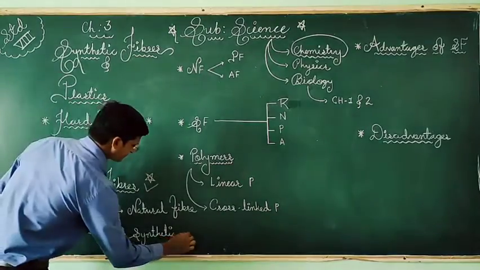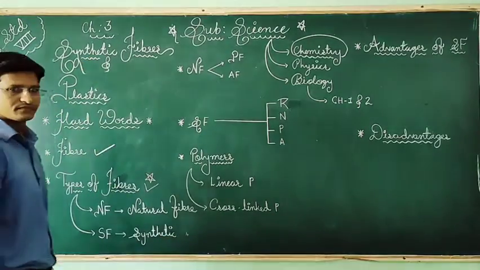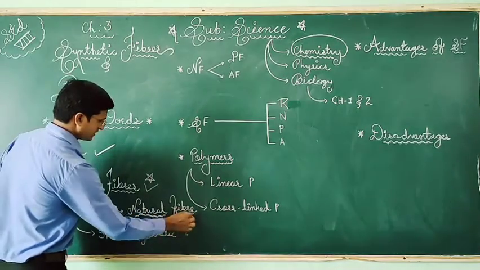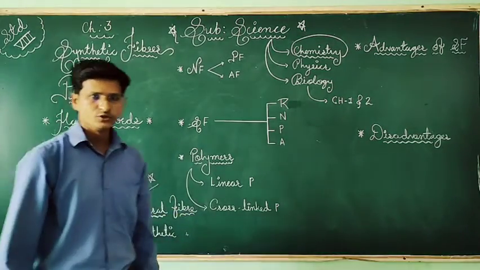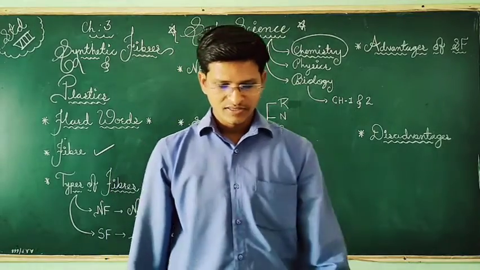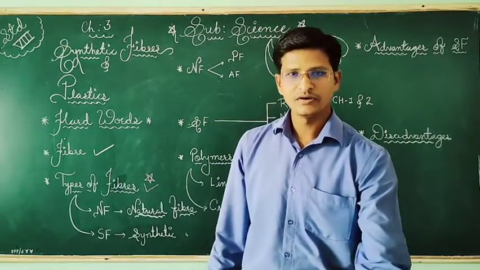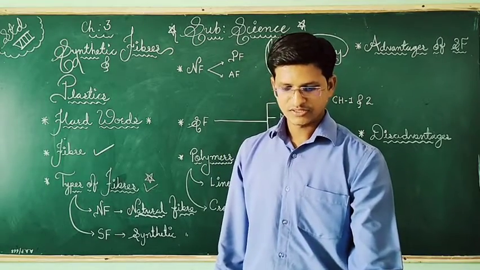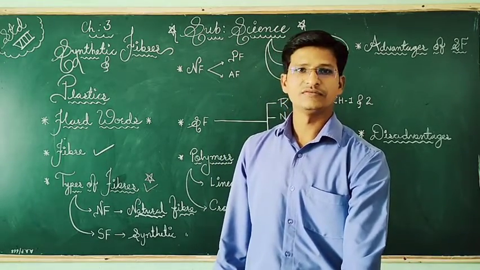Here for natural fibers, generally we can take cotton, jute, linen, and even some animal fibers like wool and silk. These are examples of natural fibers.